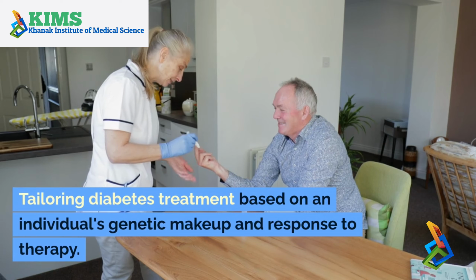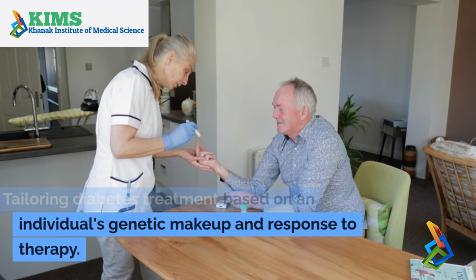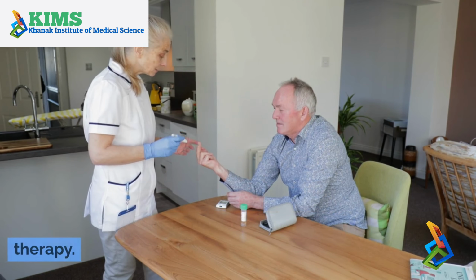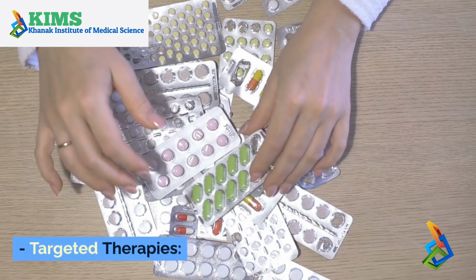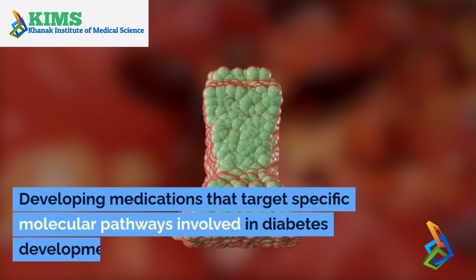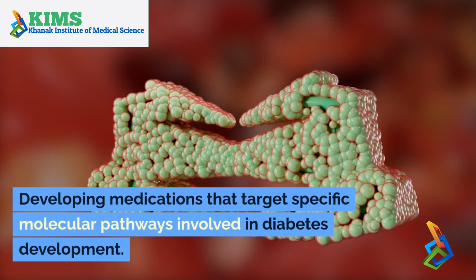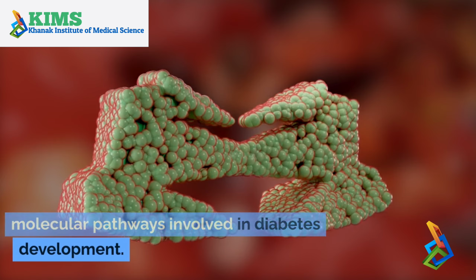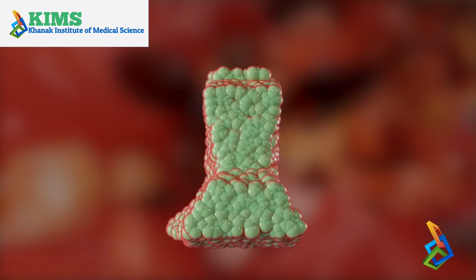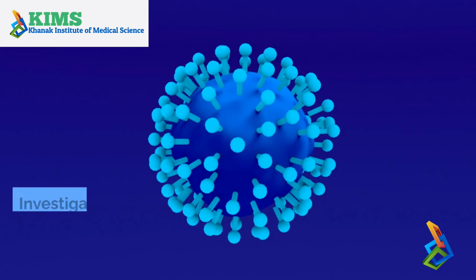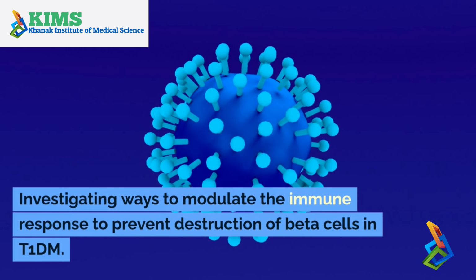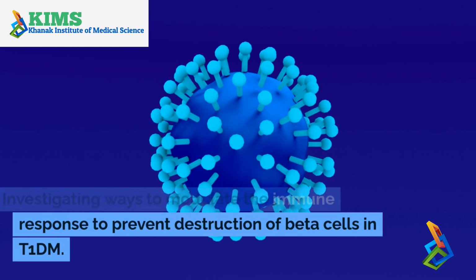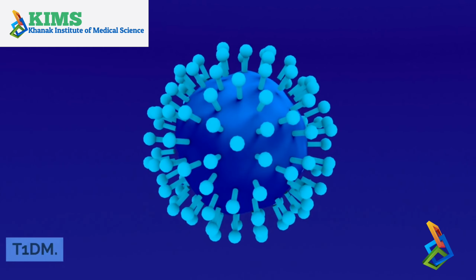Tailoring diabetes treatment based on an individual's genetic makeup and response to therapy. Targeted therapies. Developing medications that target specific molecular pathways involved in diabetes development. Immunotherapy. Investigating ways to modulate the immune response to prevent destruction of beta cells in T1DM.